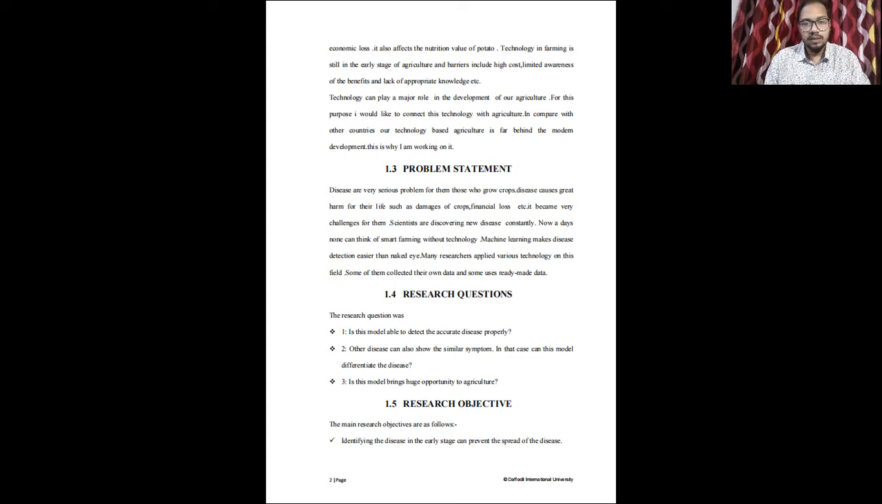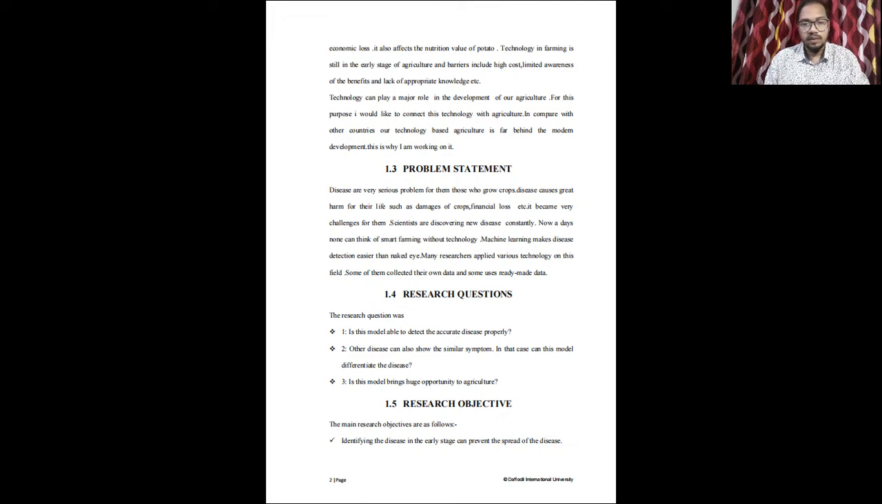Research question. The research question was, is this model able to detect the accurate disease properly? Other diseases can also show similar symptoms. In this case, does the model differentiate the diseases? Does this model bring huge opportunity in agriculture?